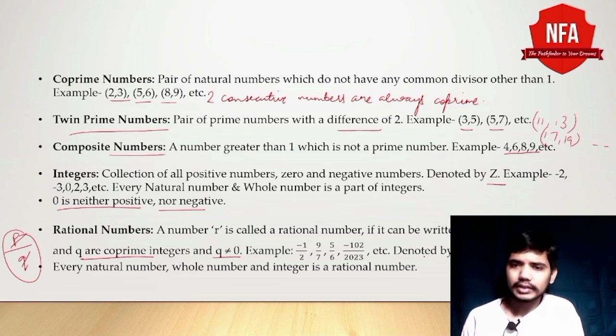The set of all rational numbers is denoted by Q. Examples of rational numbers include -1/2, 9 by 7, 5 by 6, and so on. Every natural number, whole number, and integer is a rational number.